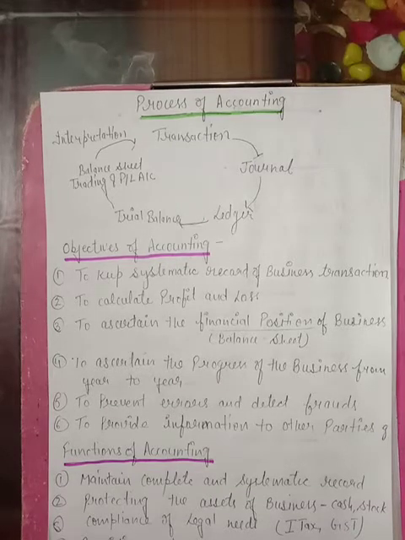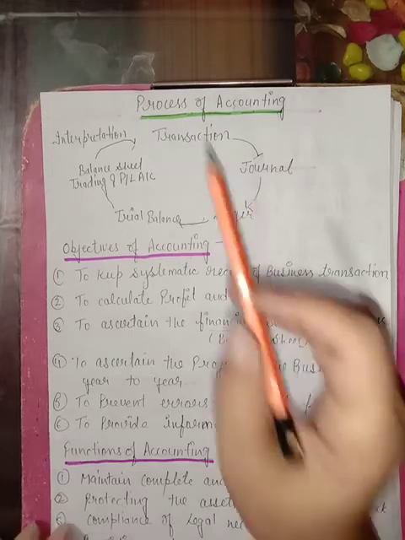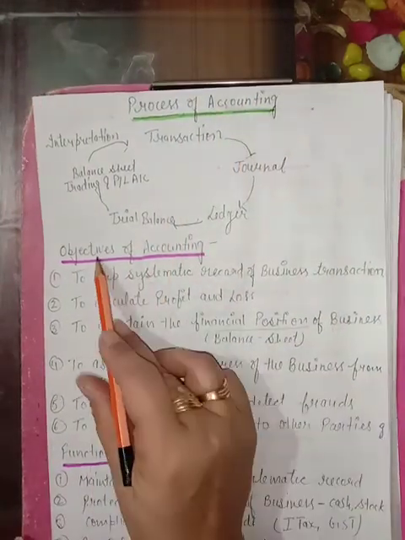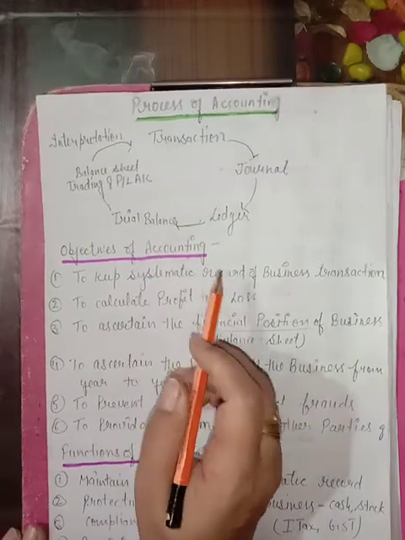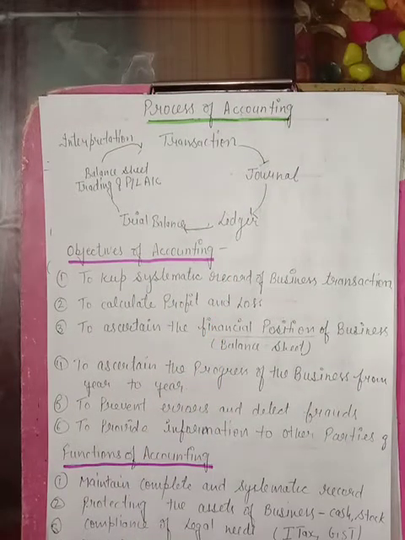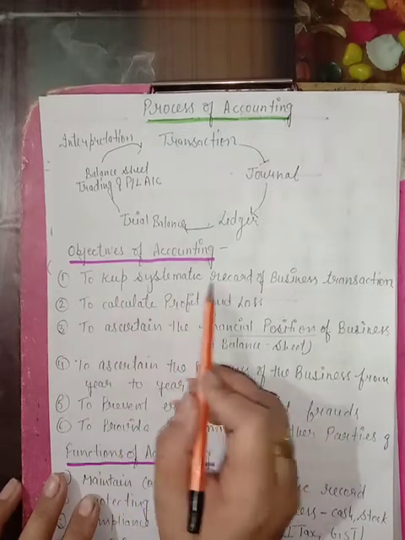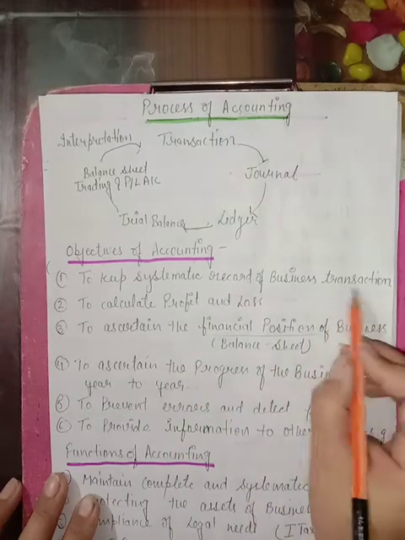Good morning, students. In the previous lecture, we studied the process of accounting, and today we will study the objectives of accounting. Objective of accounting means the reasons for preparing accounts. Now we will start. The first one is to keep a systematic record of business transactions.